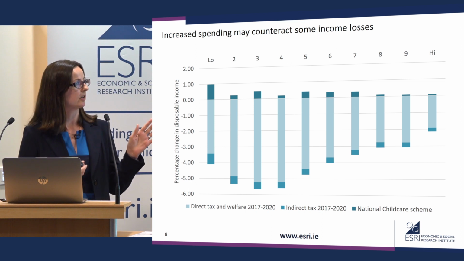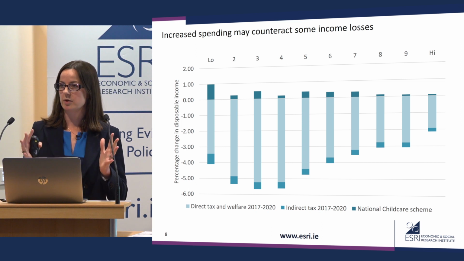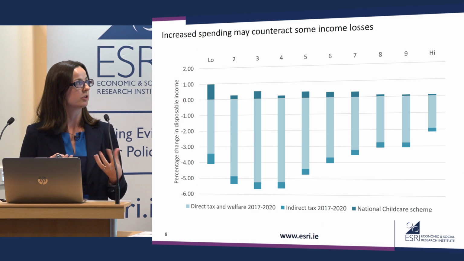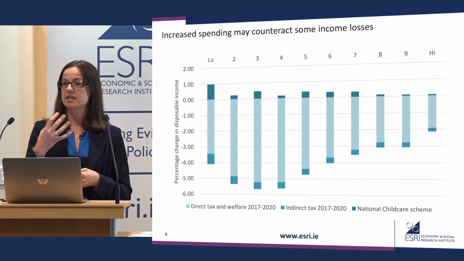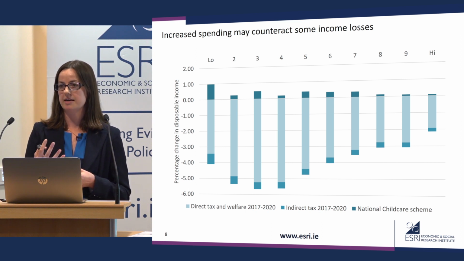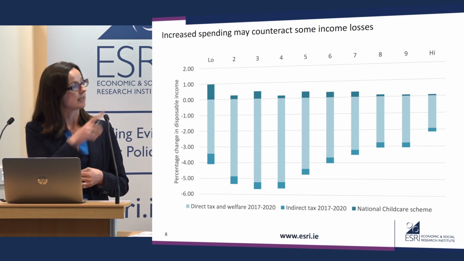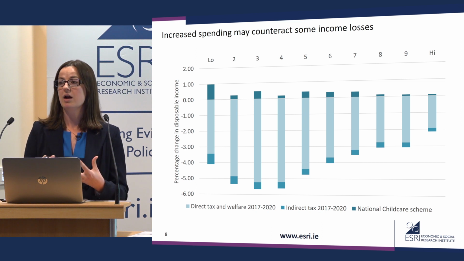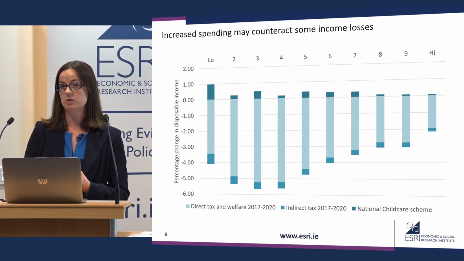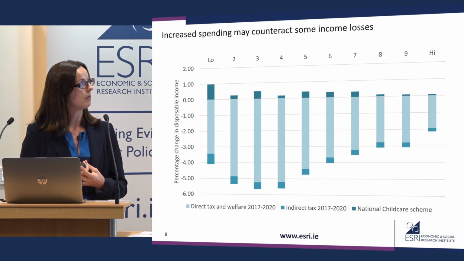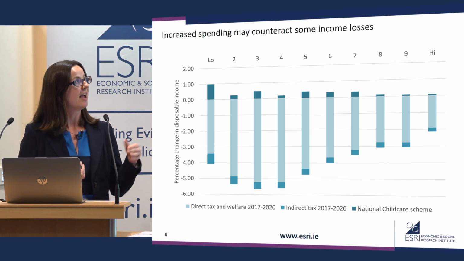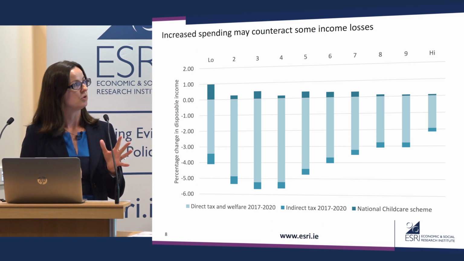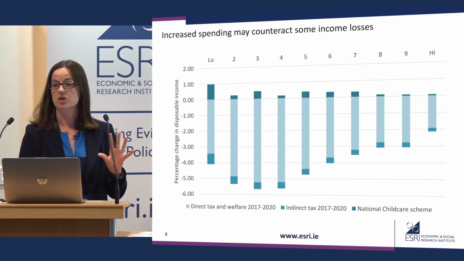So what you're looking at here is the picture from 2016 to 2020. We're comparing 2020 to a wage index 2016 budget, but we're also adding the expected effect of the National Childcare Scheme. You can see that the National Childcare Scheme, which is up on the top there, can be expected to transfer approximately 1% of disposable income to those at the very bottom of the income distribution, and that hovers between 0.25% and 0.5% as you move up the distribution and tapers off for the